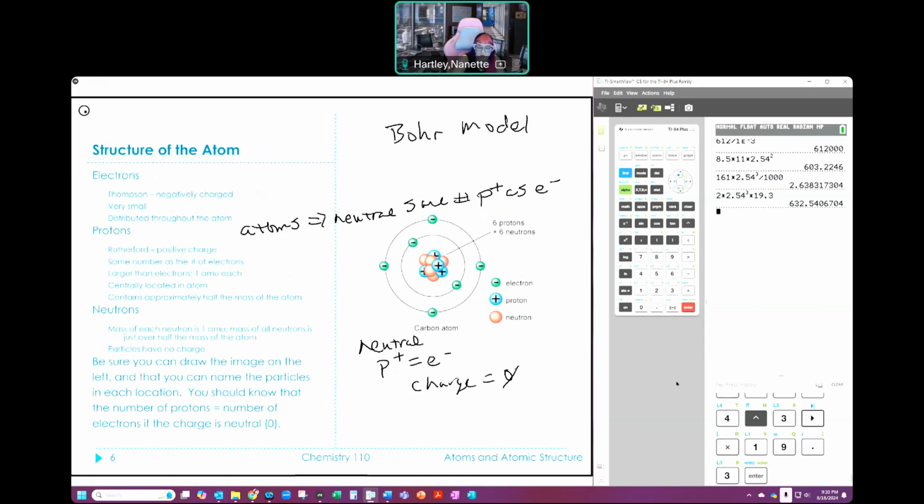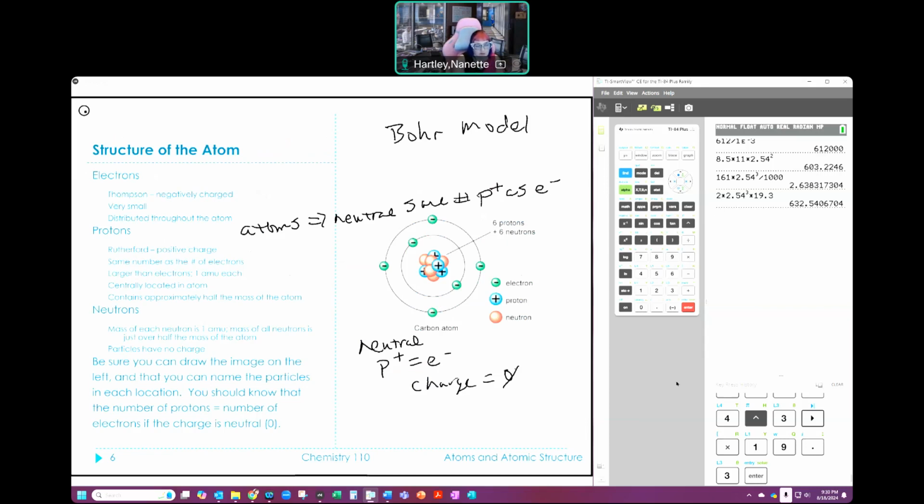Now I happen to have drawn you a carbon atom. He's here. He has 6 protons. He also has 6 electrons. You can count 1, 2, 3, 4, 5, 6. And there happen to be 6 neutrons in here as well. So that is one of the carbon atoms that we have. Cool. That's the structure of my atom. And that's what we're talking about when we talk about atomic structure.